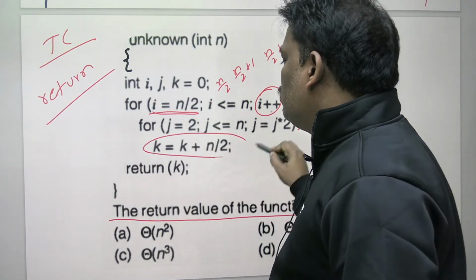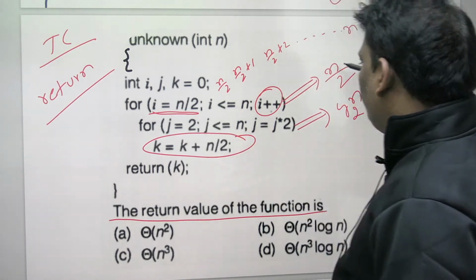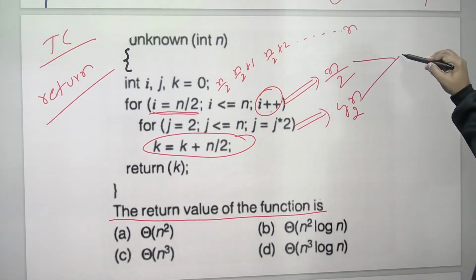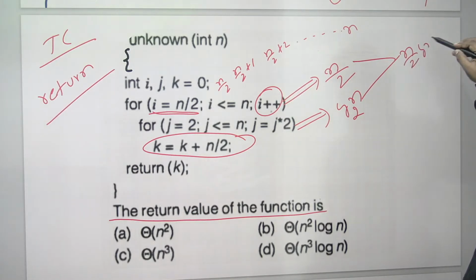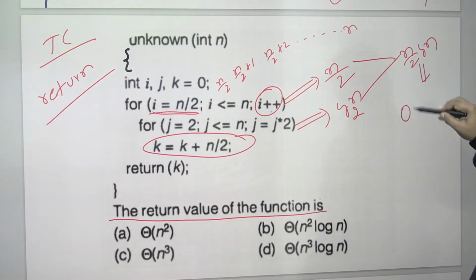One statement will execute, it's okay. But for time complexity, because of the inner loops, we multiply. What is the answer? N by 2 times log n, which is nothing but n log n. So time complexity is n log n.